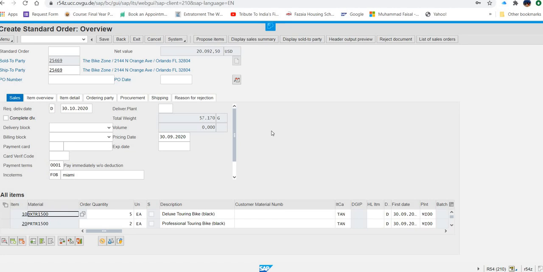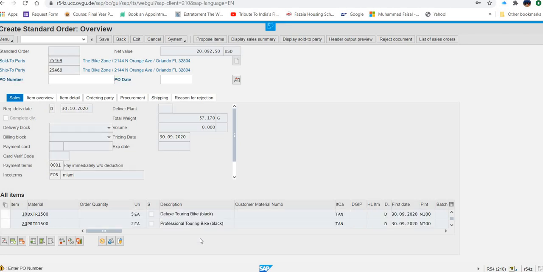Now what you can see here in this screen, rest of the data coming automatically from the previous quotation. So what is required now? You will put your PO number. Again, what is the PO number? In the exercise, they are saying triple hash. But for me, it is 500, my GBI number. I am repeating again. And PO date, definitely for today's date. Because what customer is doing, customer is saying, I want to get it now.